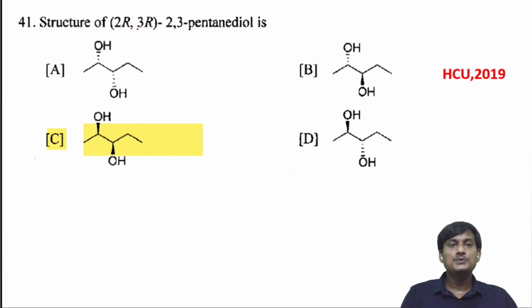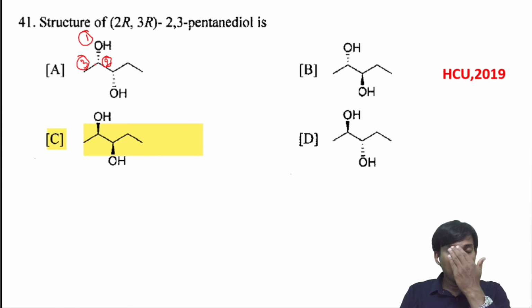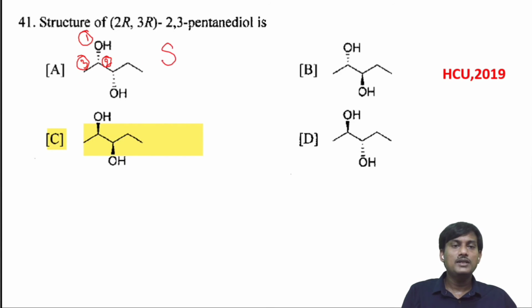The structure of 2R,3 or 2,3-pentanediol is, here all the molecules are 2,3-pentanediol. We have to find the configuration. Here, what is the priority? OH is first priority, this one second priority, methyl third priority, and the hydrogen is above the plane. So when you connect 1, 2, 3, you are getting clockwise, but hydrogen is above the plane. The configuration will be S.